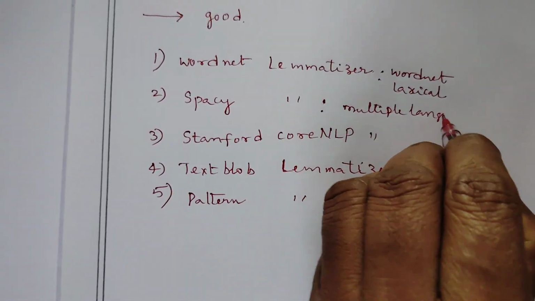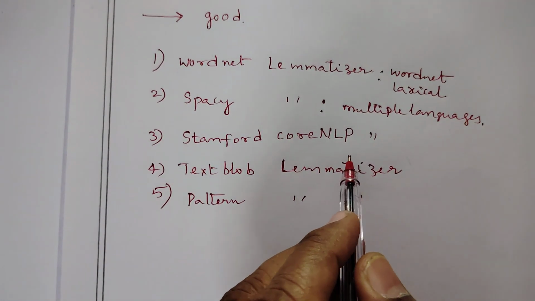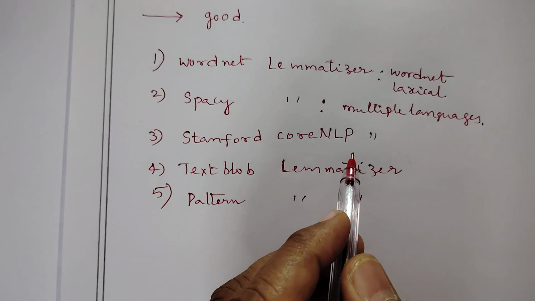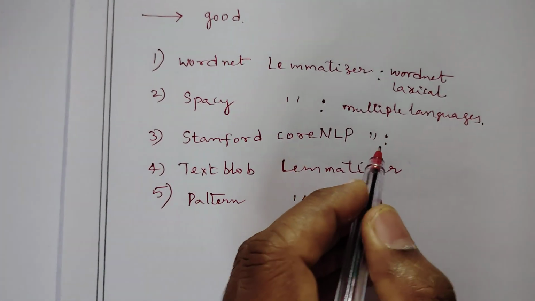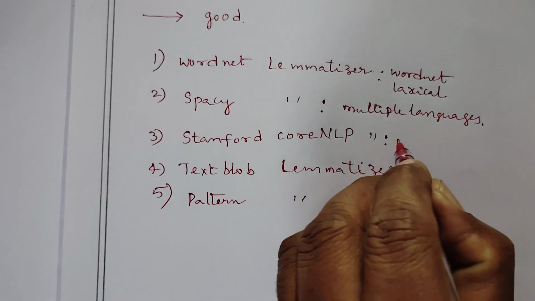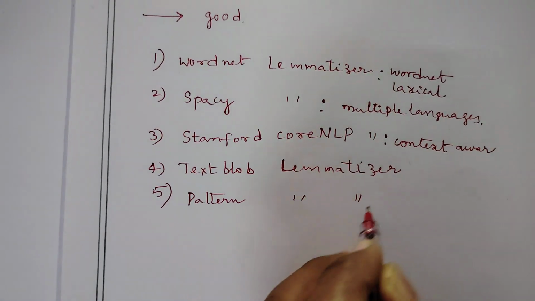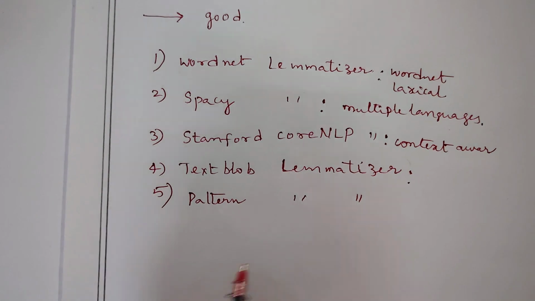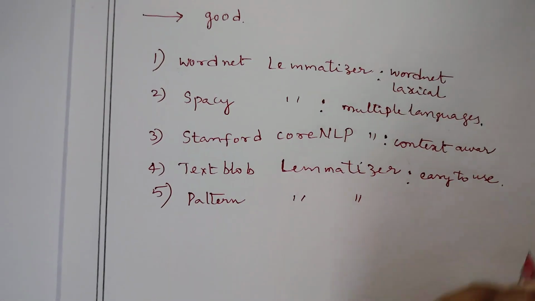The Stanford CoreNLP lemmatizer is part of a comprehensive NLP toolkit, and it is also context aware. The TextBlob lemmatizer is very simple and easy to use.